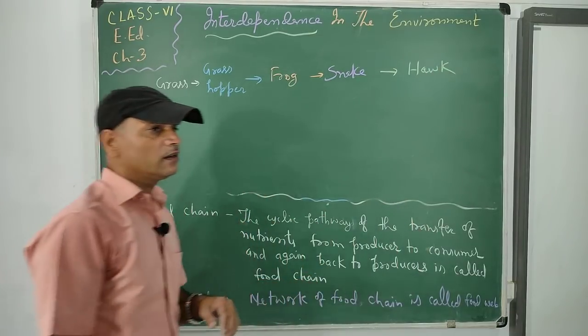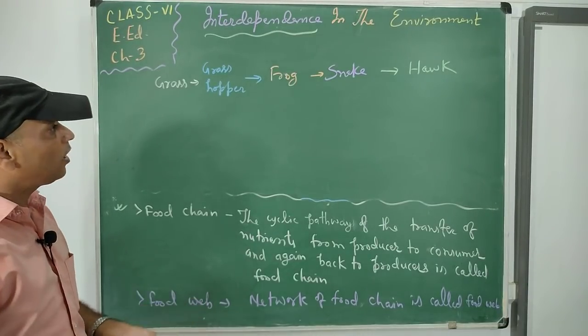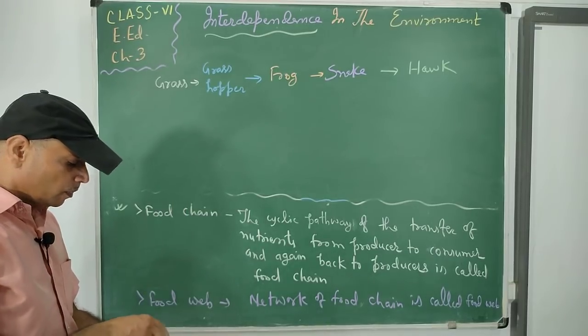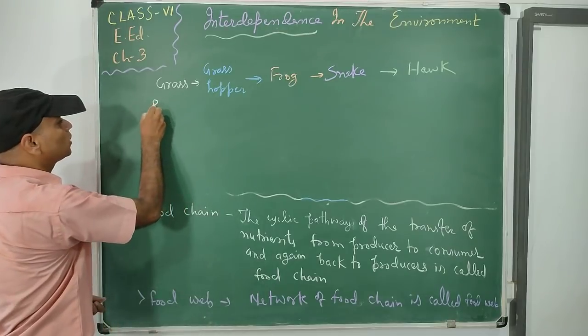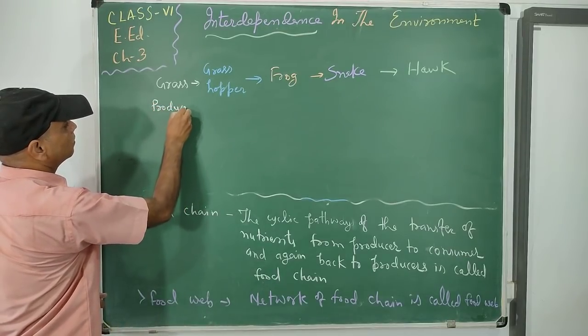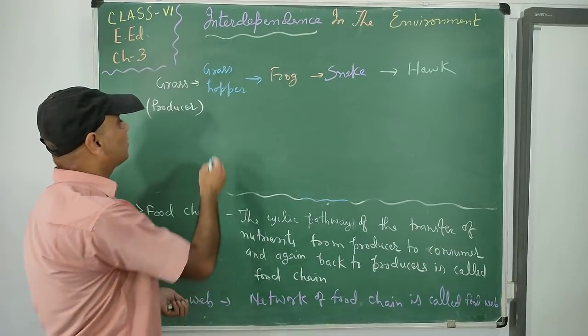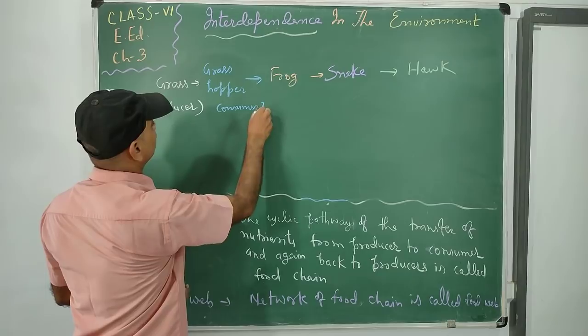So you see the activity of taking food takes place from the grass. These are the producer, and the grasshopper, this is the consumer 1.